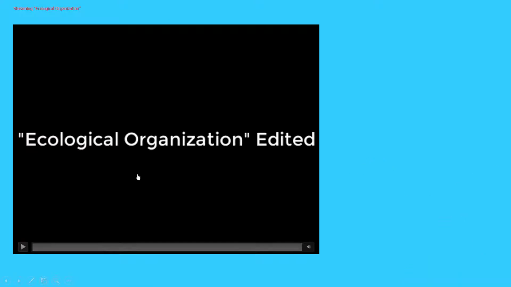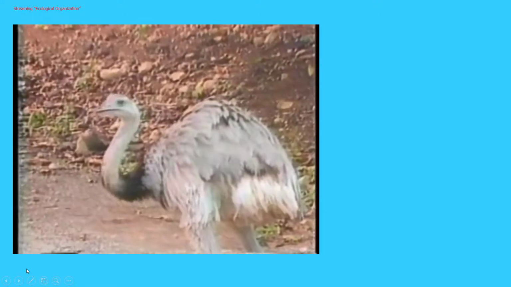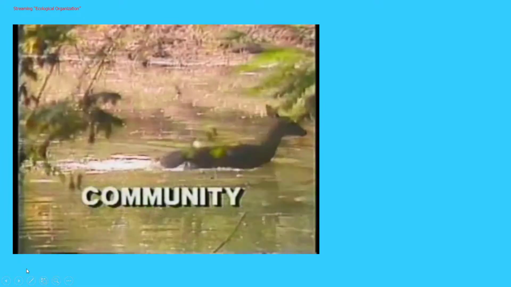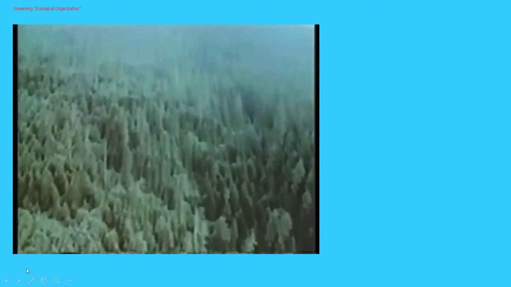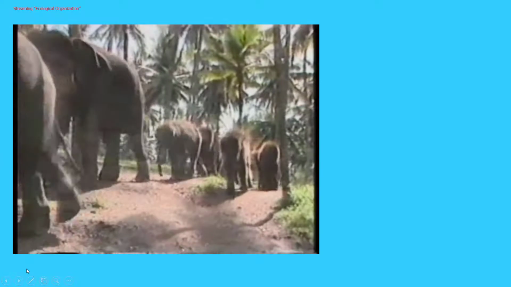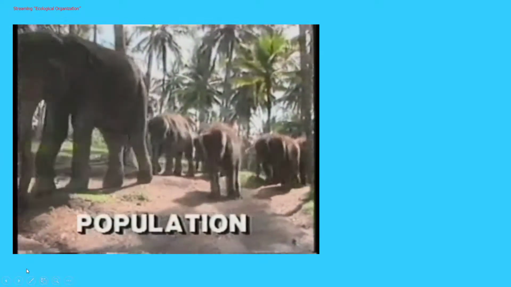Here we go. In describing an ecosystem, ecologists use several terms. They refer to the group of living organisms in an ecosystem as a community. For example, in a forest ecosystem, trees, animals, birds, and insects make up a community. And in a community, the same type of living thing makes up a population.